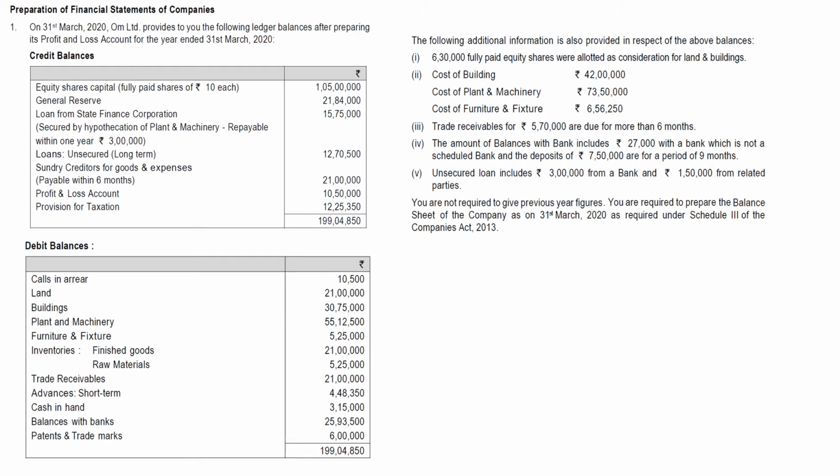The question is like this: on 31st March 2020, OHM Limited provides the following ledger balances after preparing its profit and loss account for the year ended 31st March 2020. That means they have already prepared the statement of profit and loss, and they are asking you to prepare the balance sheet. They have given certain credit balances and certain debit balances and some additional information which helps you to prepare the balance sheet.